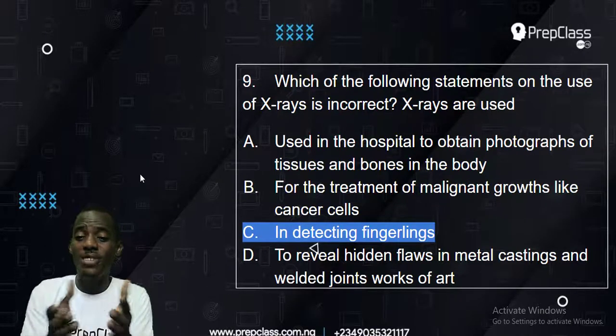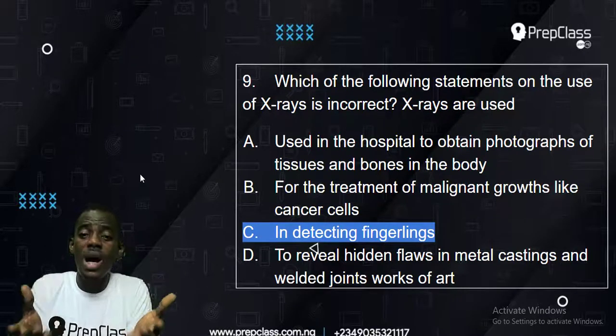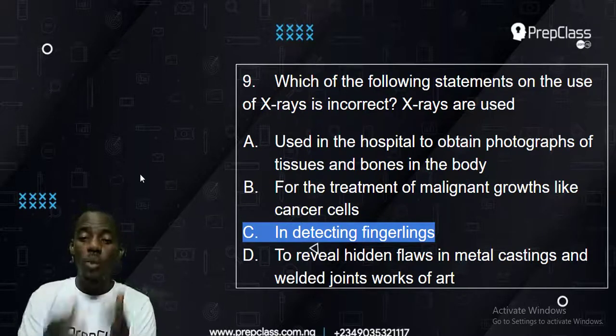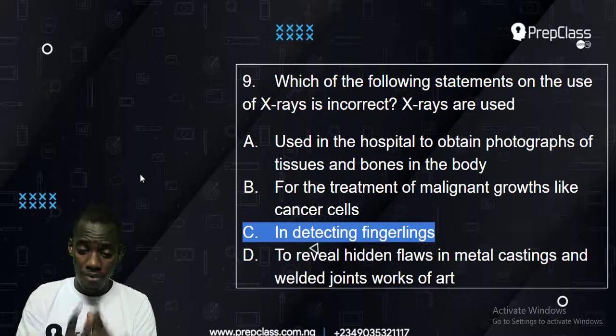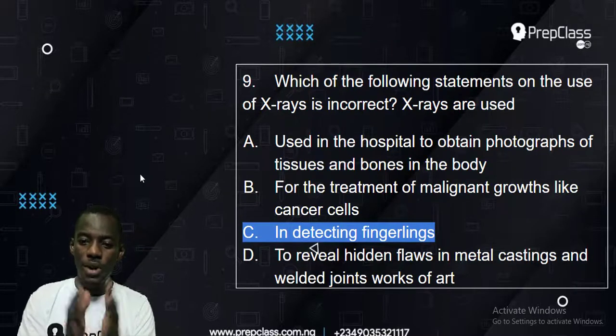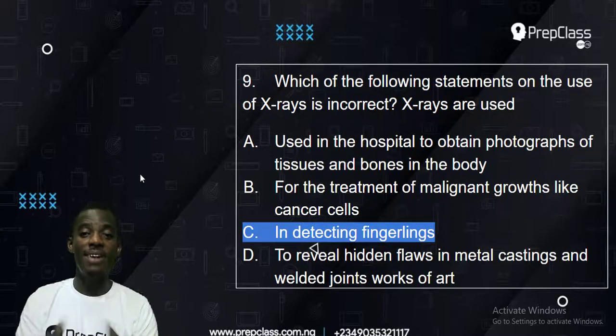X-ray can't. That is not among the list. Fingerprints is not among the list of what X-ray does. So that is the wrong answer, and that is the criminal we are looking for. Now, D is to reveal hidden flaws in metal. Yes, X-ray can do that also. So the wrong answer is option C.